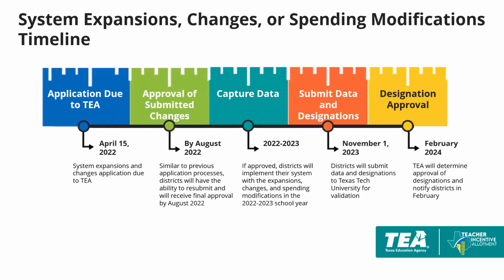To review the timeline, districts will be applying to make expansions, changes, or modifications to their system that will be implemented in school year 2022-2023. The application will be due April 15th, and TEA will review it with an opportunity for districts to resubmit. If approved, the submitted expansions, changes, or modifications will be added to a district's existing system in 2022-2023. Districts can then implement the system in 2022-2023 and submit data and designation recommendations by November 1st, 2023.